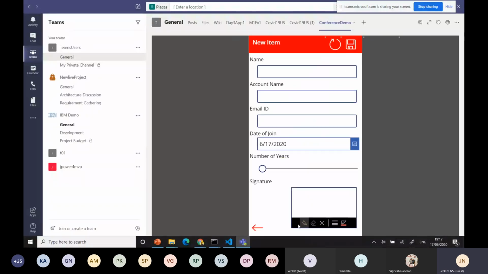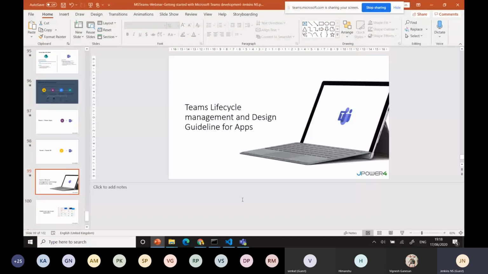When you are adding a new item or you want to use the signature pen, whoever knows Power Apps knows about that. You can use the touch screen pen on the board, because Power Apps is accessed from mobile also, right? So you can use all this availability. You can go back like this. You can use the other application inside your Teams easily, with no need to write a lot of code. Whatever permissions you have to access that, all the permissions are implemented there.